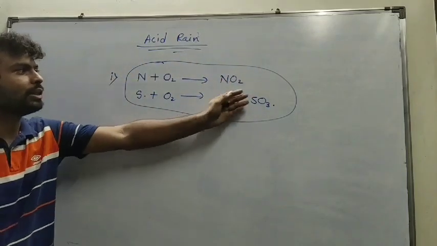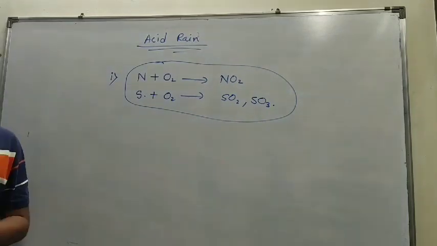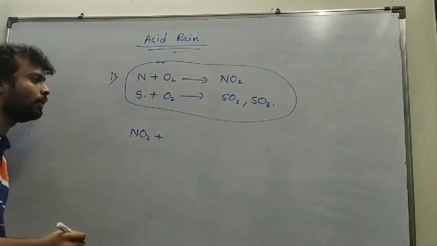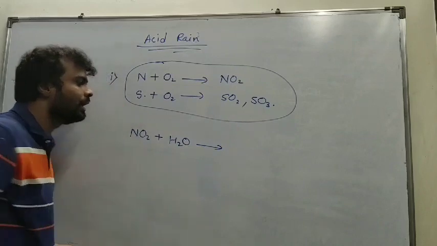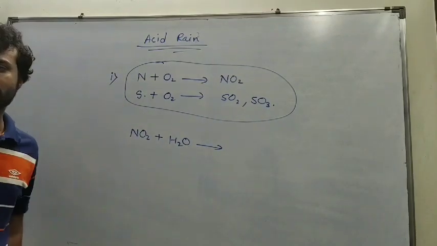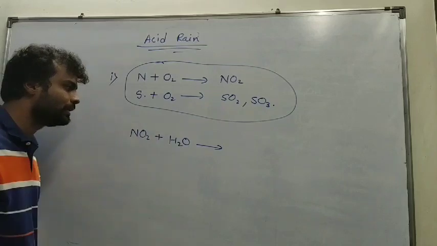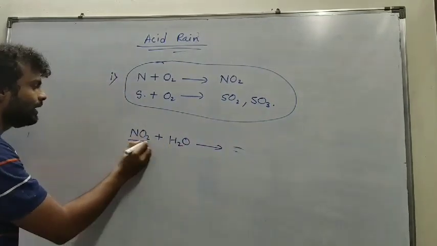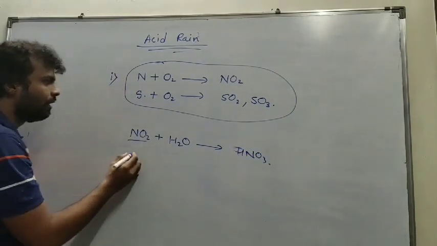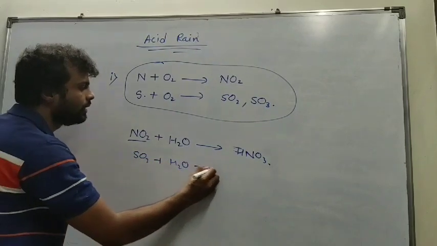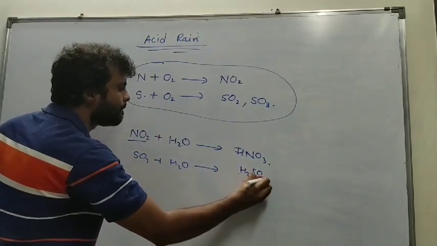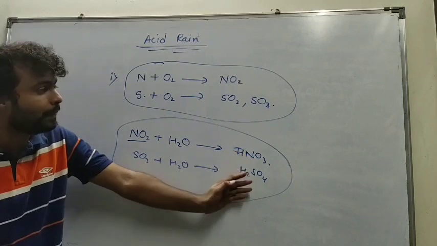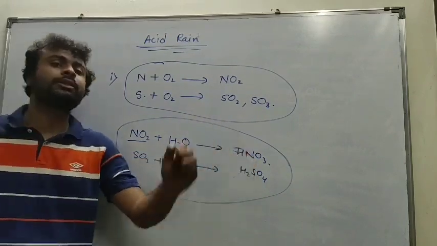Now you have nitrogen dioxide, sulfur dioxide and sulfur trioxide gases in our atmosphere. These gases rise upward and react with the water vapor present in the clouds and produce the respective acids: nitrogen dioxide produces nitric acid, and sulfur trioxide produces sulfuric acid. Sulfur dioxide also produces sulfuric acid. In this way, acid is prepared in the atmosphere.